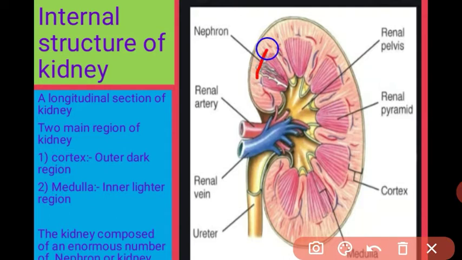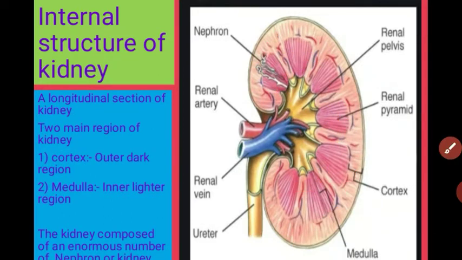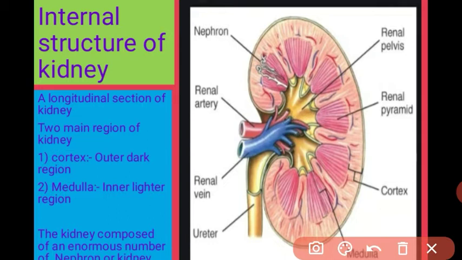The cortex is the outermost region, and the inner region is called the medulla. I told you the medulla is made of fine strip-like structures. These strip-like structures are called renal pyramids.